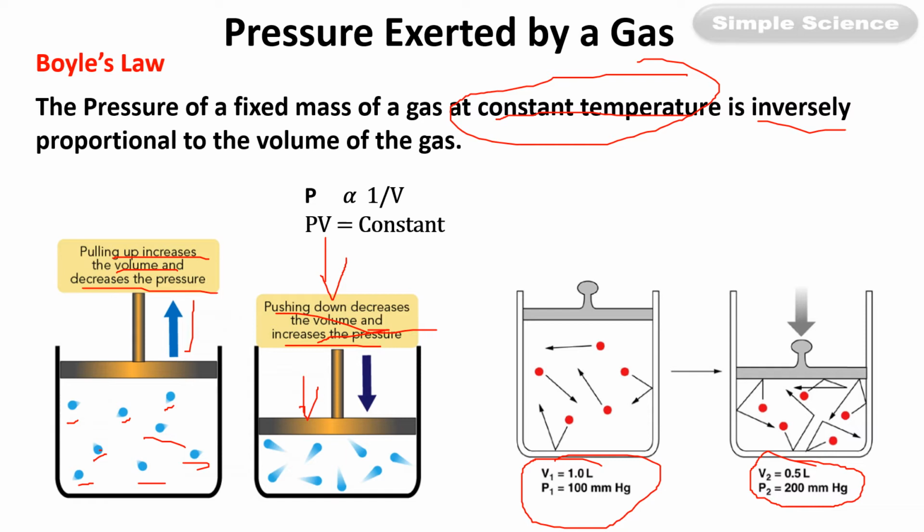But if you take the product of P1 and V1, you will see that P1 into V1 is equal to 1 into 100, that is 100. And P2 into V2 is 0.5 into 200, that means half into 200, is equal to 100. That means in both the cases the product of pressure and volume is 100 only. That means if the volume increases, pressure decreases. When volume decreases, pressure increases, but their product will remain constant. This is the meaning of this statement. PV is equal to constant, and this is the mathematical expression for Boyle's law.